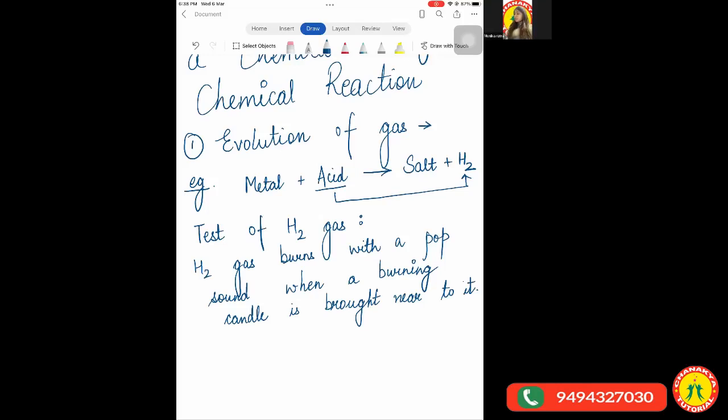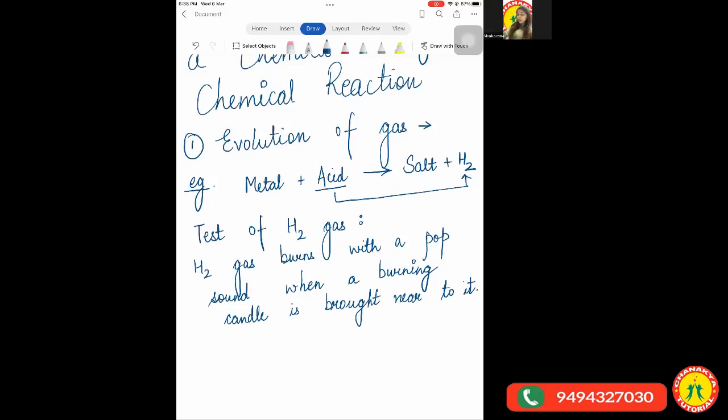Okay, so the next thing which we have to study. Just a second, children. I'll just come to the new page. Then next is the release of carbon dioxide gas. So how do you come to know if carbon dioxide gas is released or not? We will be studying one reaction related to that.